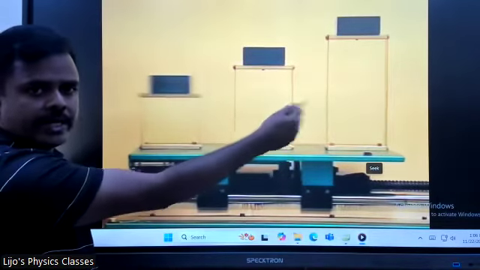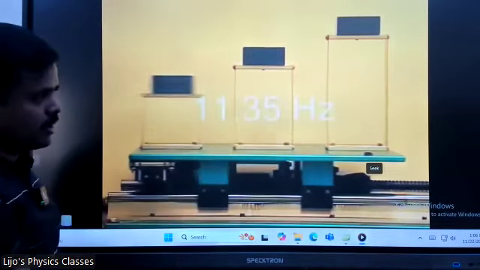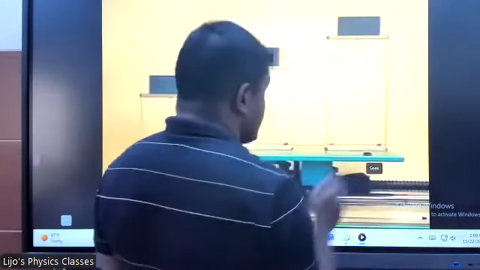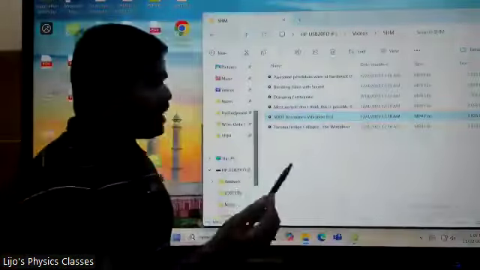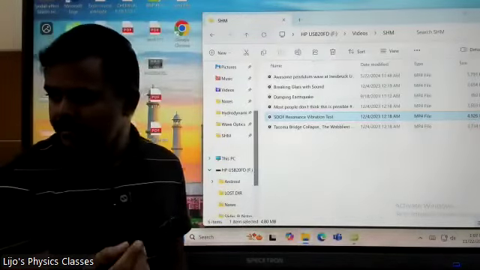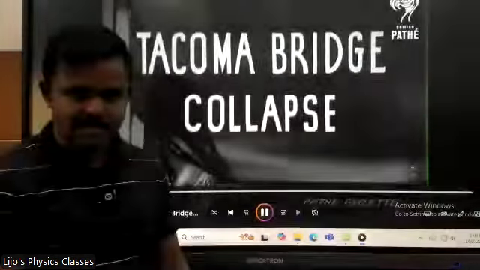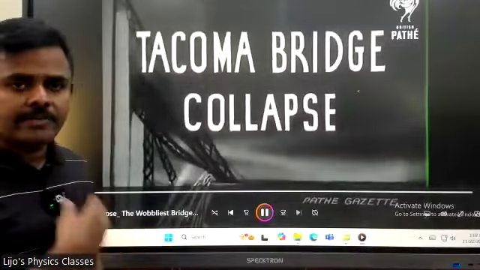Now they are not oscillating at all. So they are out of resonance now. That's it. 11.35. So the frequency is 11.35, which means it vibrates 11.35 times in a second. This is the bridge collapse that I was talking about.